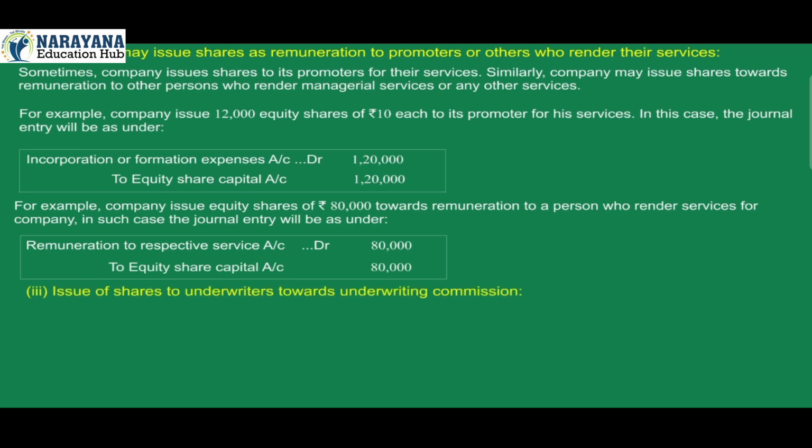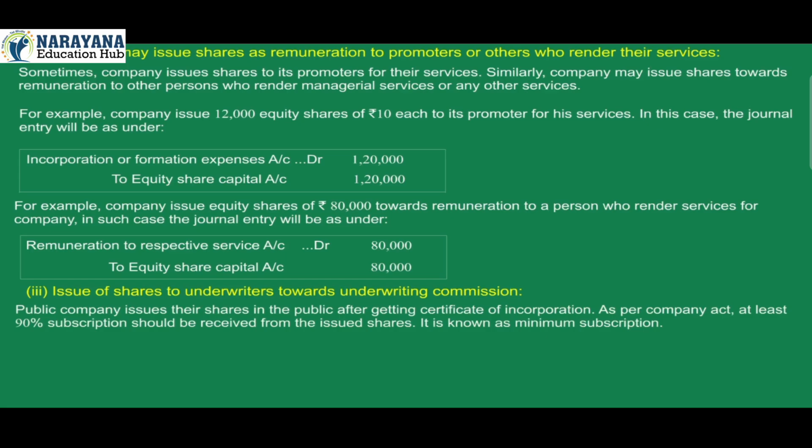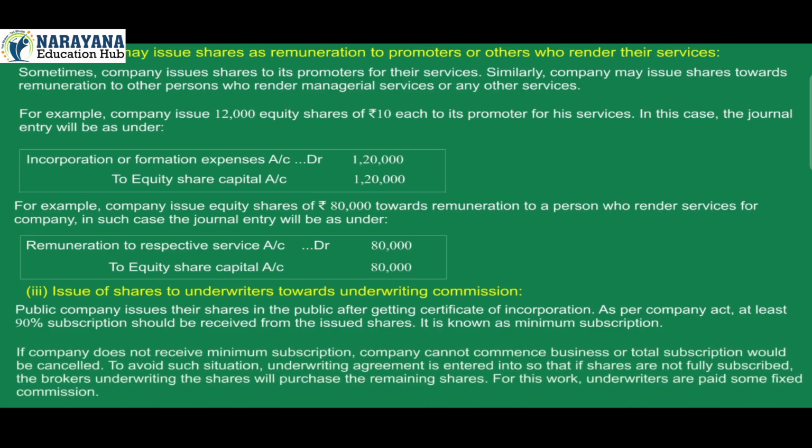3. Issue of shares to underwriters towards underwriting commission. Public company issues their shares in the public after getting certificate of incorporation. As per Company Act, at least 90% subscription should be received from the issued shares. It is known as minimum subscription. If company does not receive minimum subscription, company cannot commence business or total subscription would be cancelled.